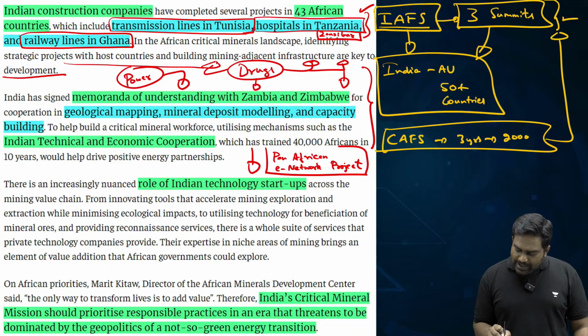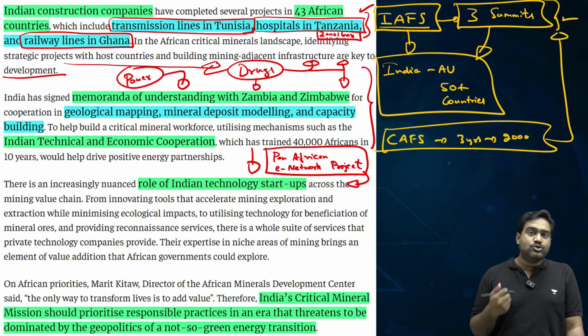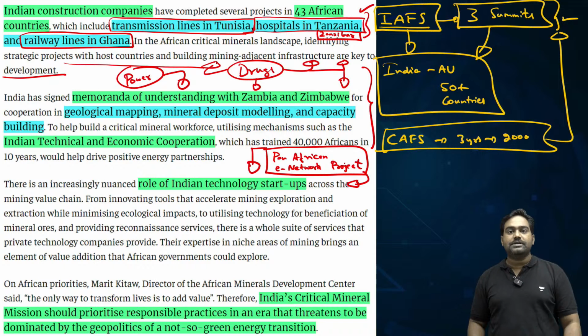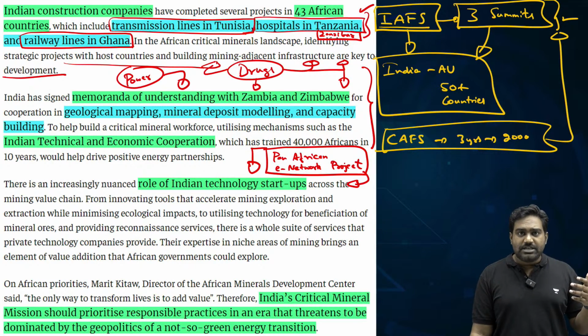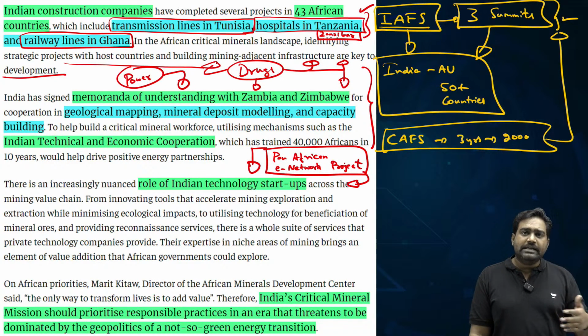Under the Pan-African E-Network project, we are delivering telemedicine and tele-education services through ISRO's satellites, free of cost to African countries. This idea was initially suggested by then President APJ Abdul Kalam. When he was visiting Africa, he saw the poverty and the lack of education and healthcare, and he suggested why India shouldn't use ISRO's telemedicine and tele-education facilities and deliver this free of cost to Africa.